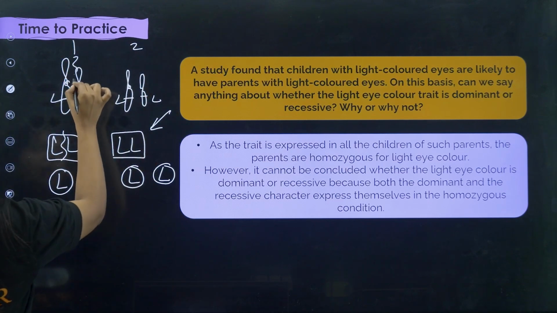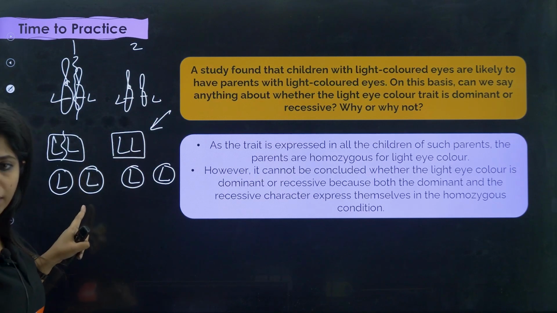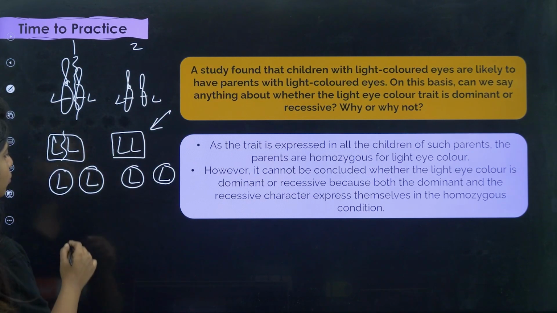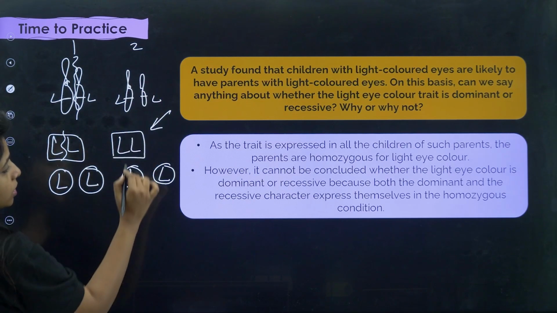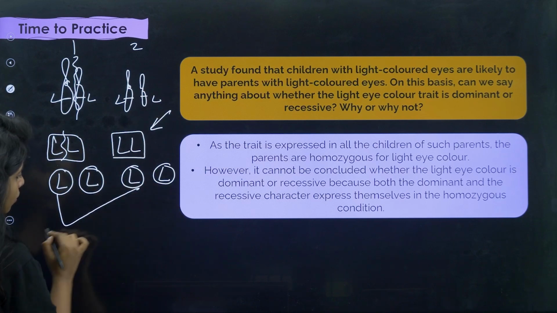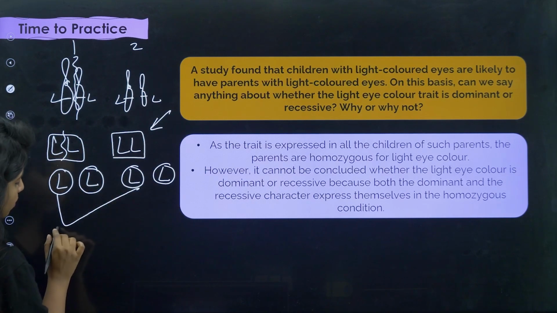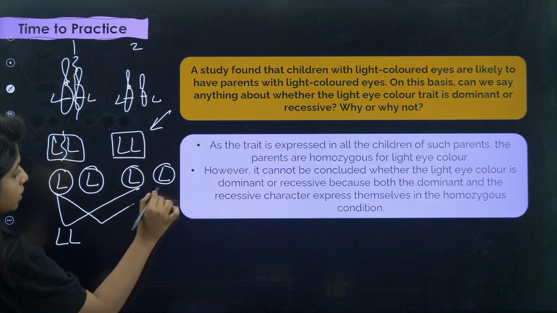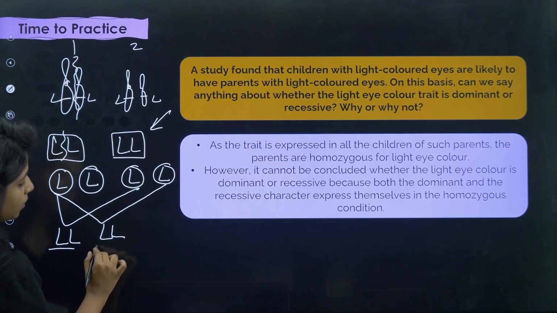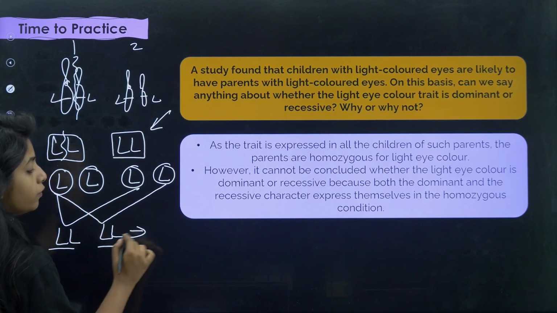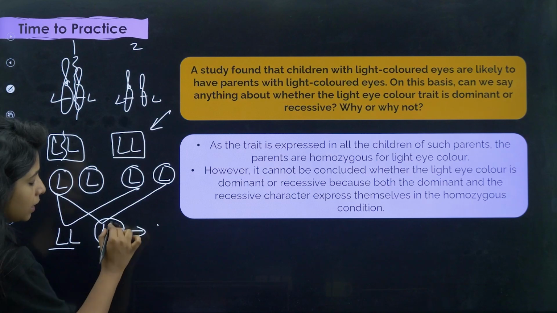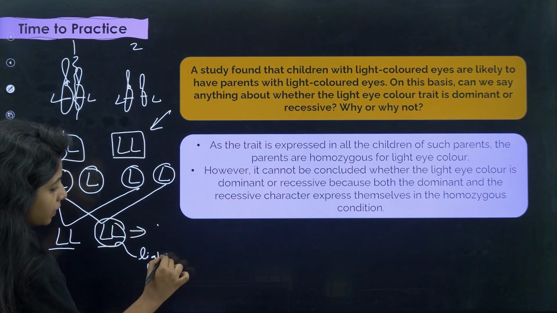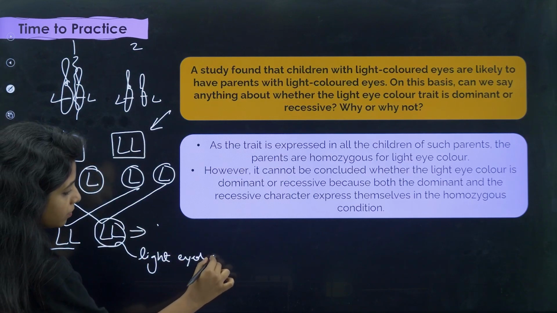In this pair of chromosomes, only one can go into the gamete. In the gamete, only half the number of chromosomes go, no? So it can be this or this. Here also it can be this or this. Either way, if this gamete fuses with this gamete, it will be capital L, capital L. If this gamete fuses with this, again it will be capital L, capital L. Whatever I do, all of them will be capital L, capital L. Hence all of them will be light eyed.